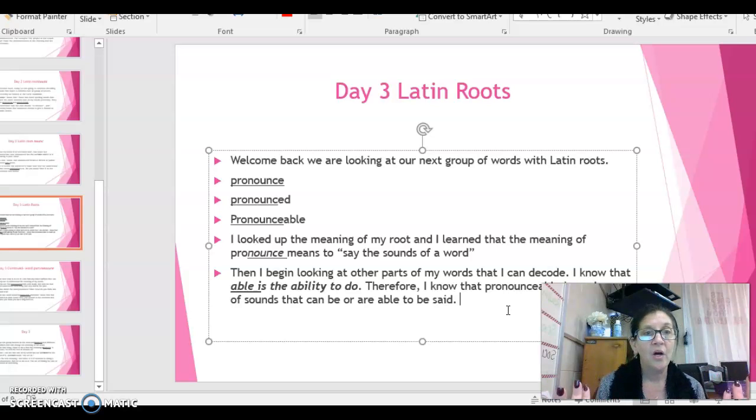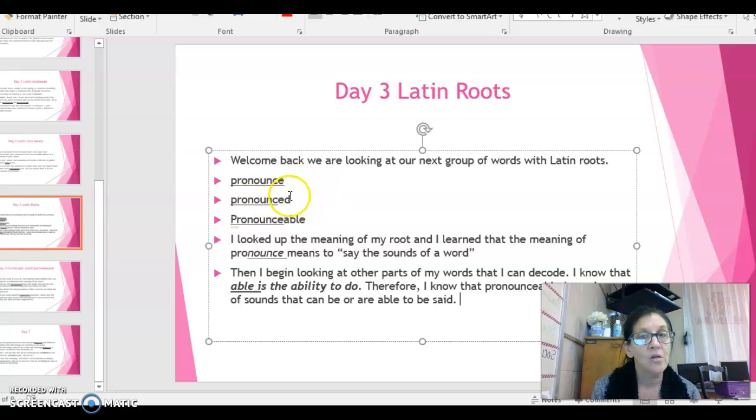Yeah, I know that adding that piece to my word, kind of like that block we talked about, it would be something that could not be said. Ooh, what a tongue twister that could be. So pronounce is saying the sounds of a word.